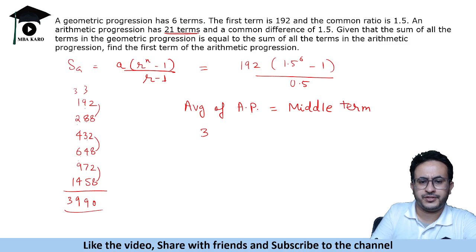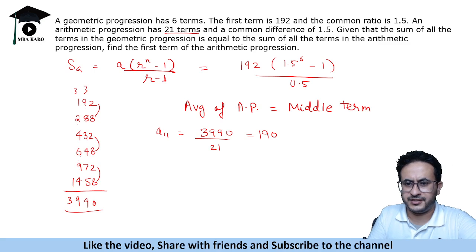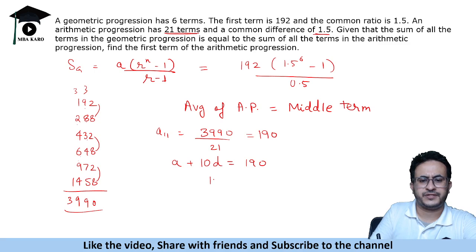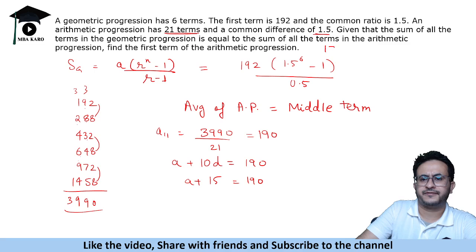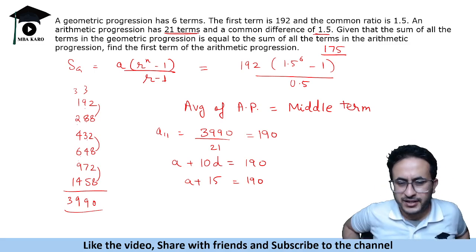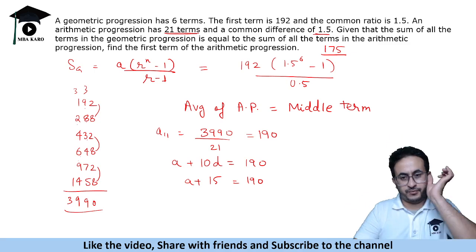There are 21 terms, so 3990 divided by 21 is equal to, 21 into 1 is 21, 18, 189, 190. So that means the 11th term is 190. The 11th term is 190. Common difference is 1.5. So that means A plus 10D is equal to 190, right? So this is 15. A plus 15 is 190, or A is 175. It was a manual calculation based question, mechanical calculations. Okay, just that the formula you must understand.